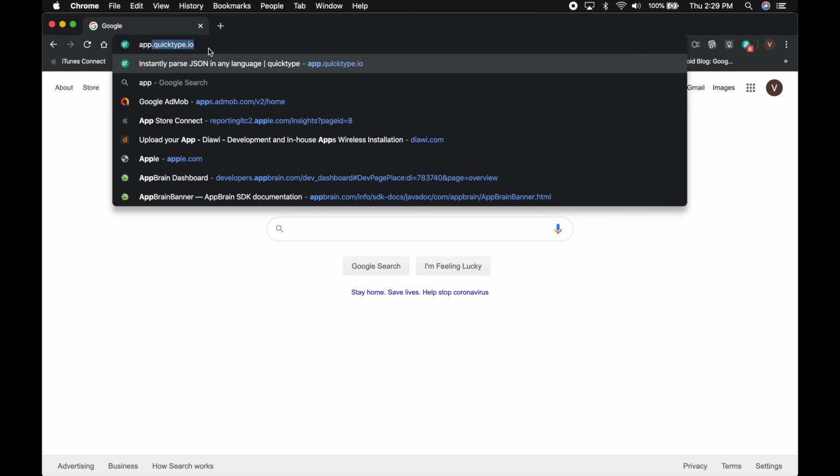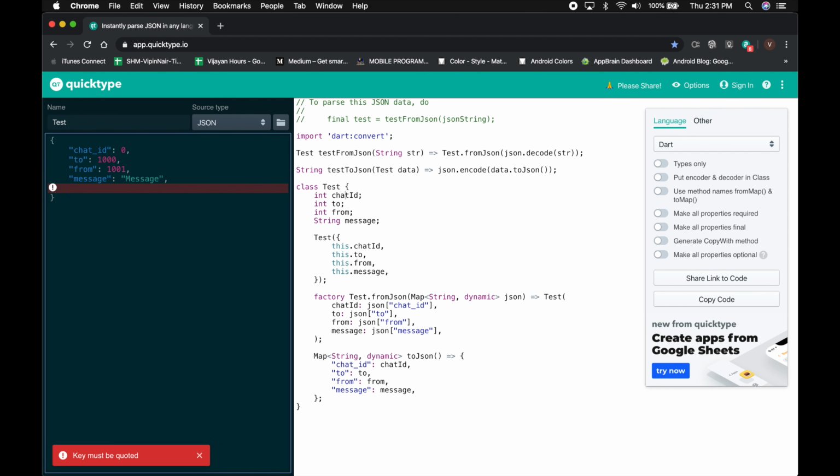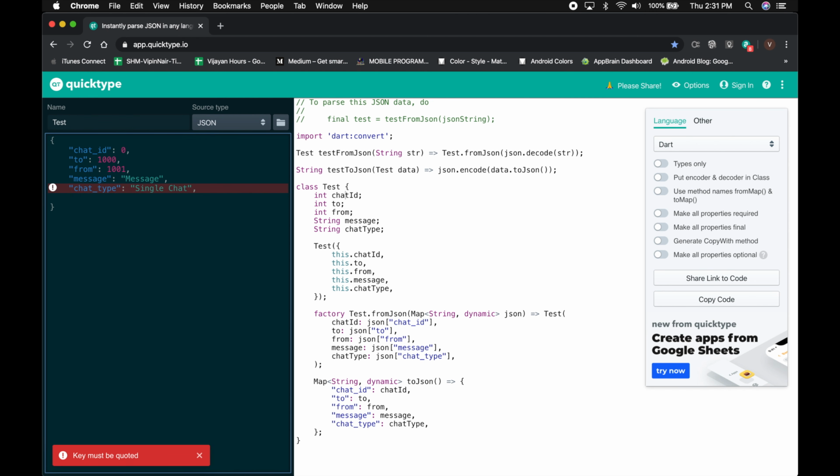Now we will go to app.quicktype.io and create a JSON model. I have made a tutorial on how to create JSON models, so I'll be providing the link to it in the description. Let's create the model. The model will have chat ID, to, from, message. The to will be the user which the logged in user is chatting to, and from will be the logged in user, and message is the actual message, and chat type, it can be single chat or group chat or whatever value you want.